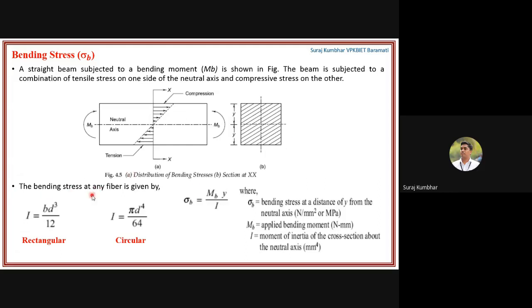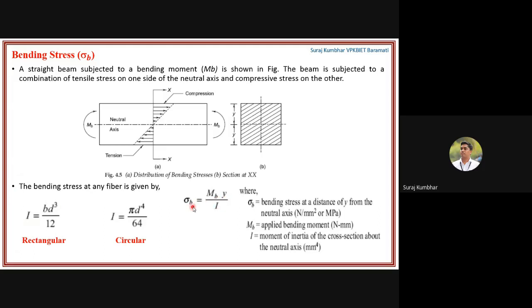Now, if you want to find out the bending stress at any fiber, how will you find it? If it's a rectangular cross section, then I is equal to b d cubed by 12. And if it is a circular cross section, then I is equal to pi d raised to 4 by 64. And what is the bending stress formula? Sigma b is equal to Mb, that is the bending moment, into y upon I.